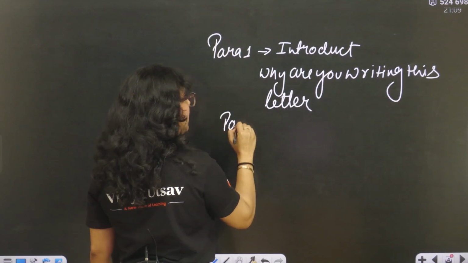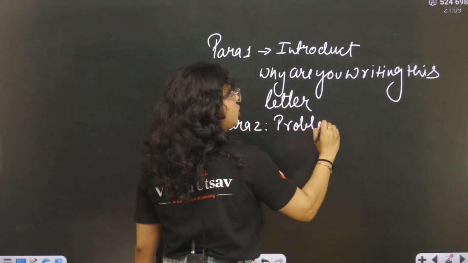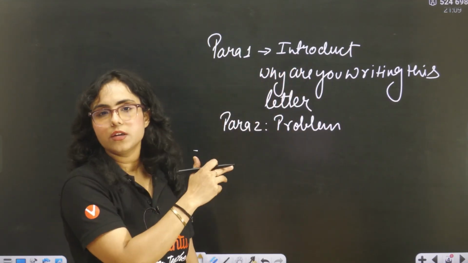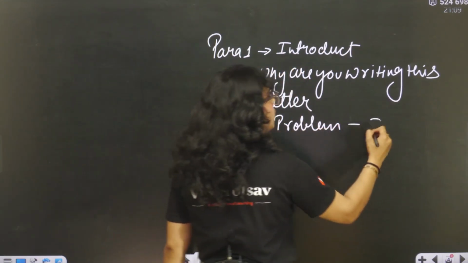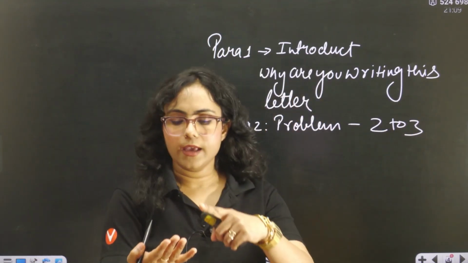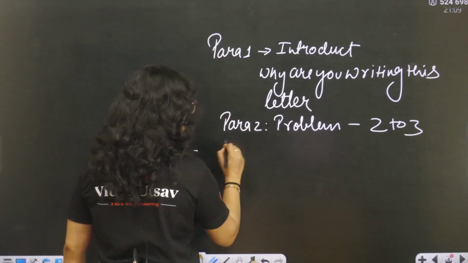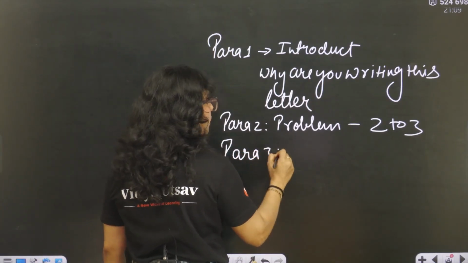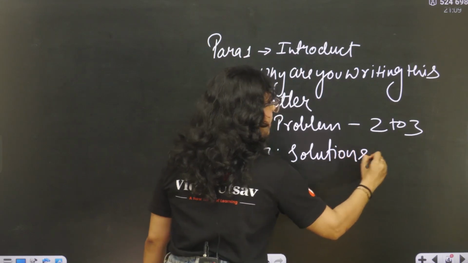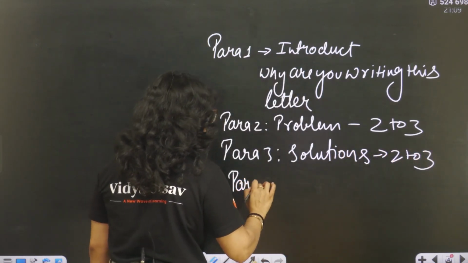Then paragraph 2 will be all the problems because of that particular topic, right? That particular subject. Two to three problems that she gave, like eve teasing and snatching and all these things. So she gave 2 to 3 problems. Then next paragraph, you will write the solutions if you have. Right? Again 2 to 3 solutions, and then paragraph 4 will be conclusion.